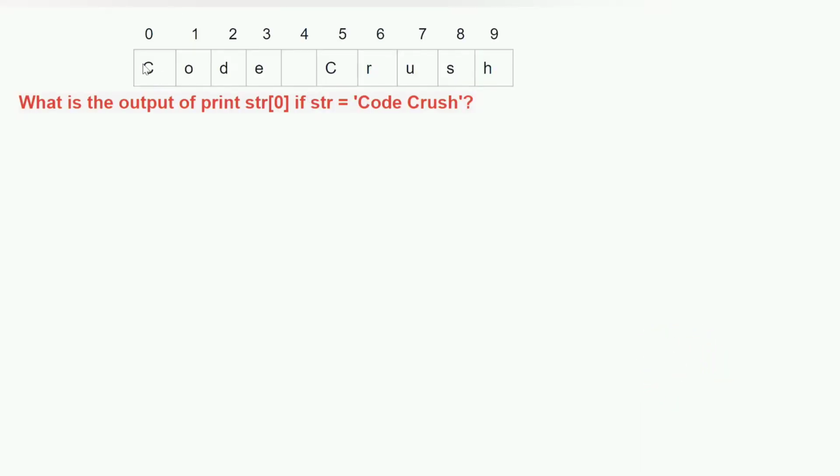And how are these particular values stored? The first character is stored at the 0th position, so indexing starts from the 0th position. The second one will be stored at the first position, the third one at the second, and so on. In this way the values are stored.